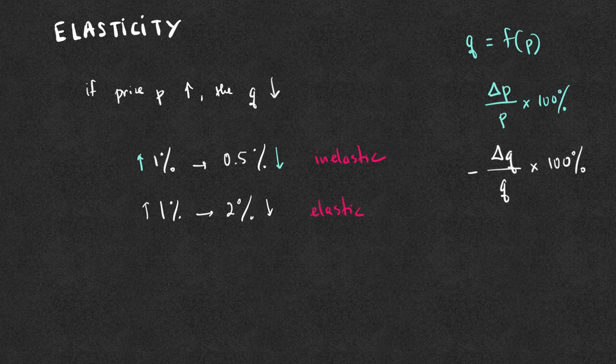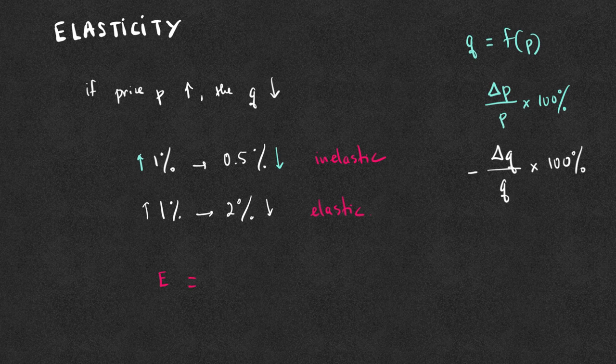The ratio between the two percentages is called the elasticity of demand, or the price elasticity of demand. The ratio for the elasticity is denoted using the letter E in most cases in economics.